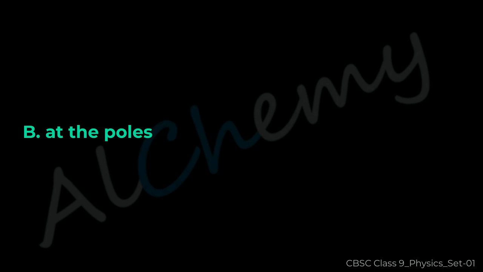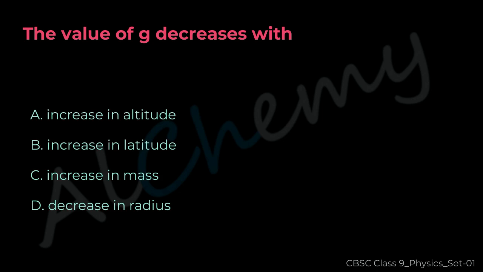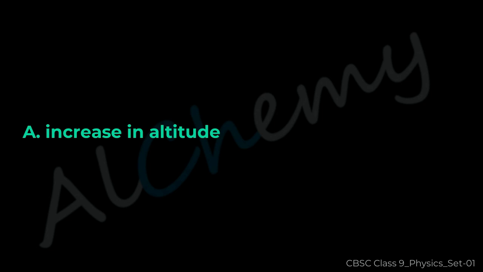At the poles. Question 15. The value of g decreases with A. Increase in altitude. B. Increase in latitude. C. Increase in mass. D. Decrease in radius. The correct answer is A.